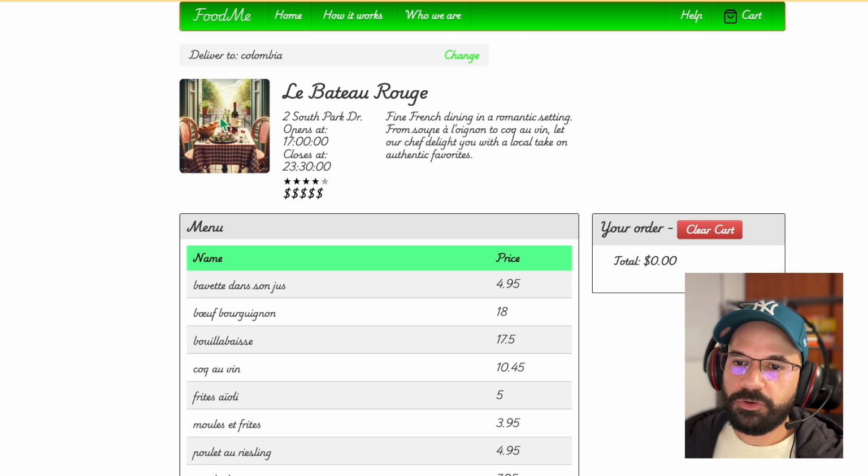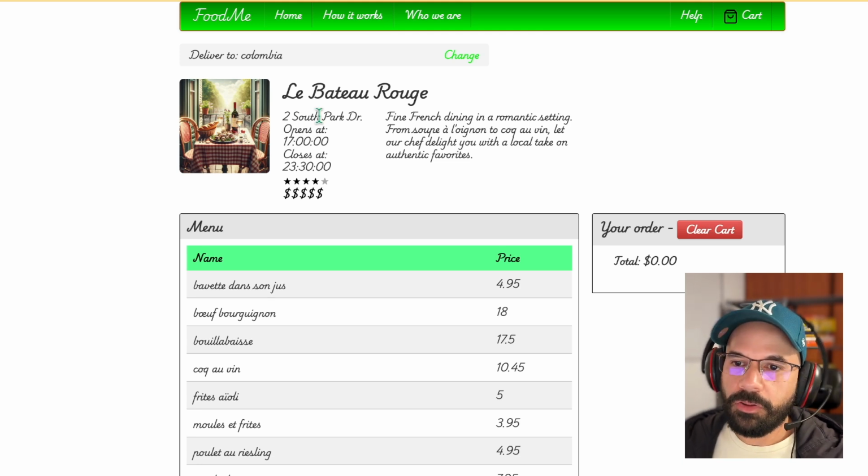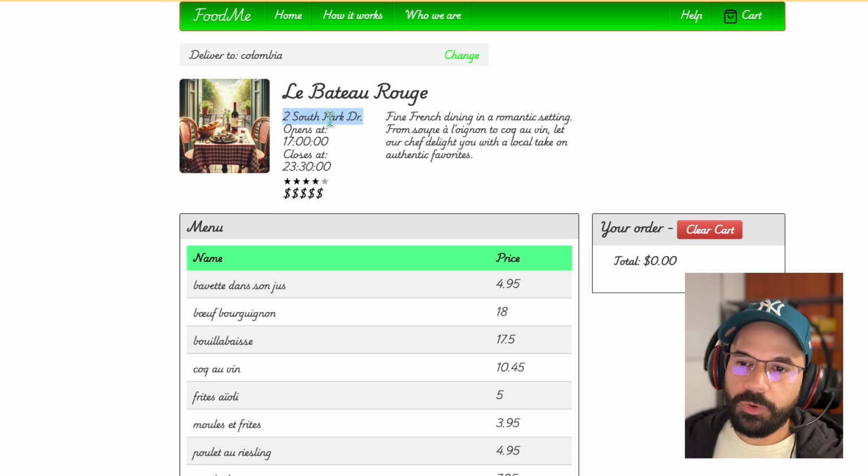So the fixed image was one error that I found. Another error is that the attribute used to call the location of the restaurant in the code was address, but address is not an attribute of the restaurant object, location is. So I replaced it and now the location appears.